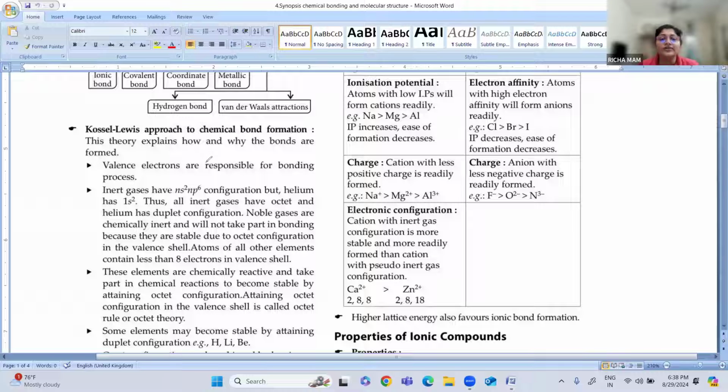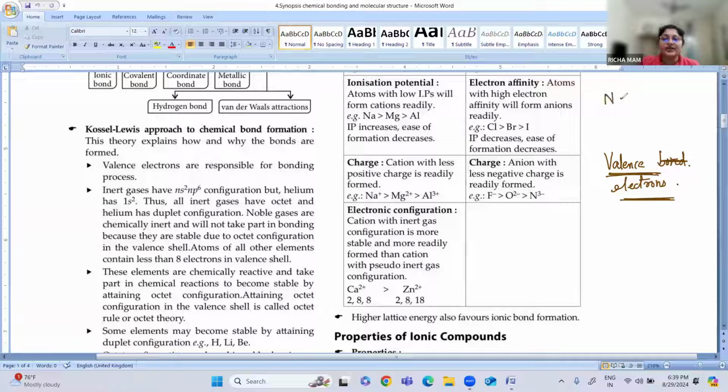Now here, whatever is responsible for the bonds, these are the valence electrons. What do you mean by valence electrons? The electrons which are present in the outermost shell. These are responsible for the bonding. Whenever bonding takes place, the valence electrons are responsible. Valence electrons means the outermost electrons.